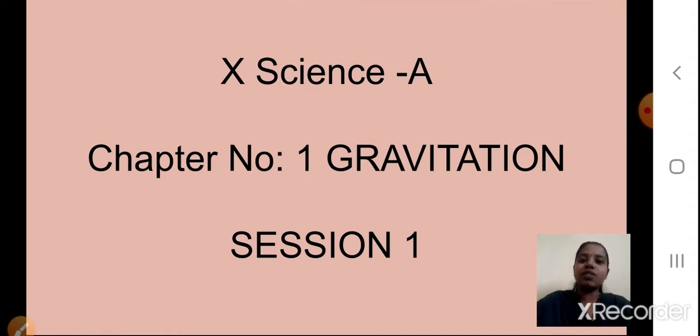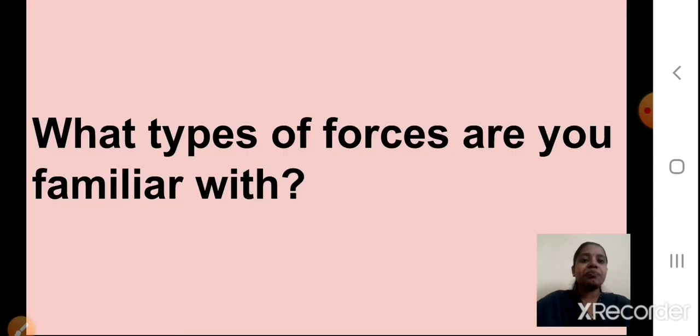I hope the lesson which we completed, lesson number 2, periodic classification of the elements, you are studying it. Now, starting with this chapter, I would like you to answer some questions. Now my next slide I am showing you. What types of forces are you familiar with?